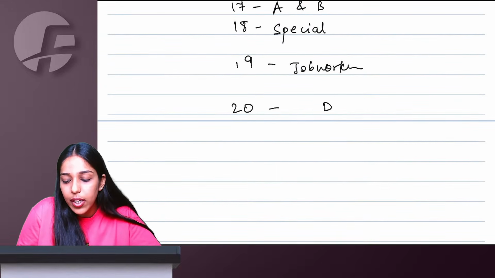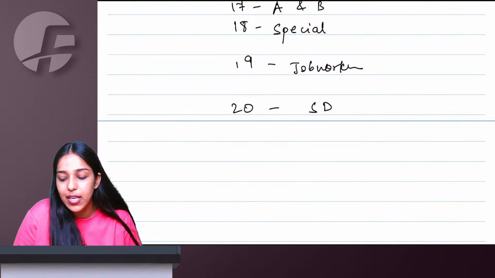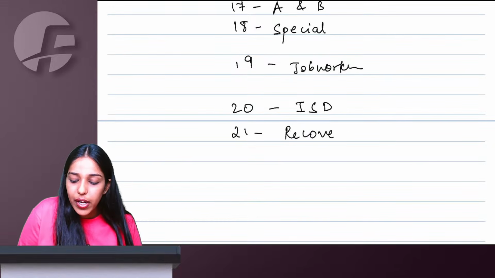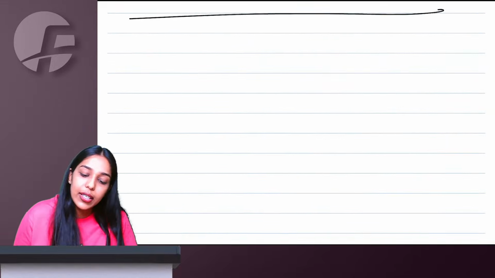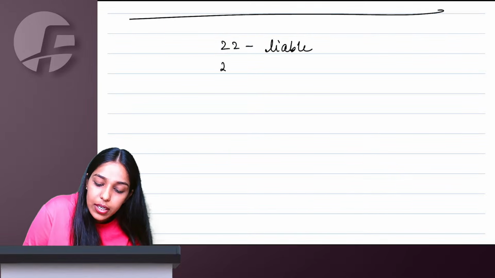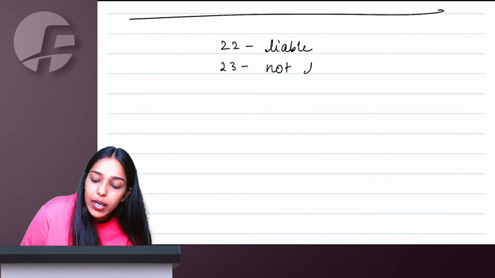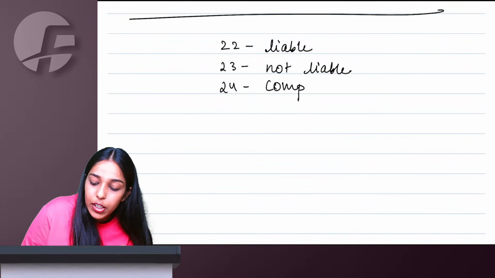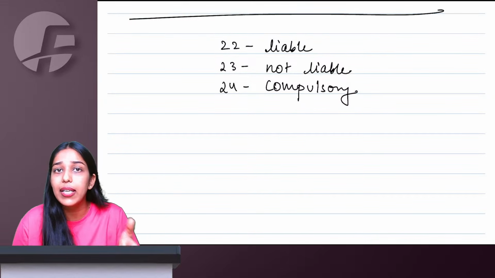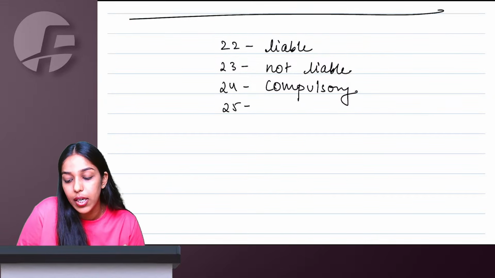20, just like 0, there is D, opposite of 2 is S, who is opposite ISD. 21, recovery in case of excess distribution by ISD. 22, you are earning double, you are a person liable for registration. 22 says liable, 23 says not liable. 24 says what is this liable, not liable nonsense going on? Shut up and take compulsory registration under GST.